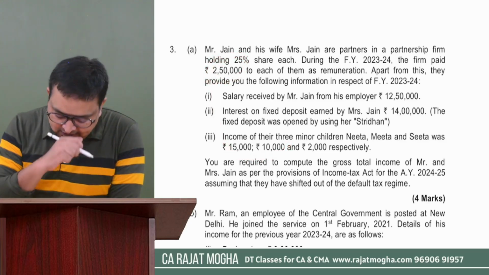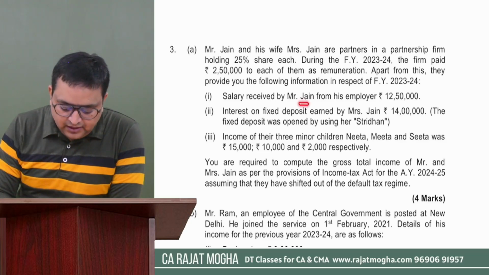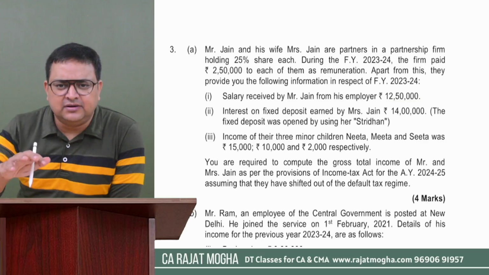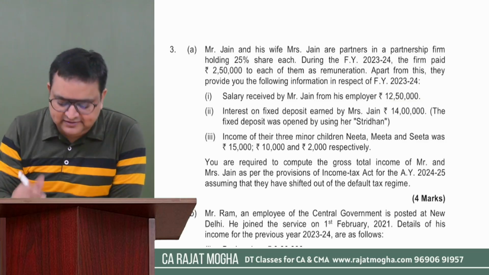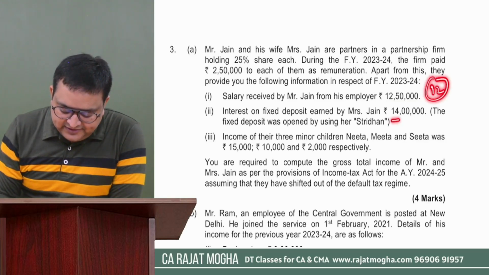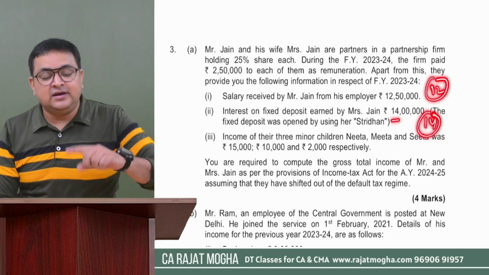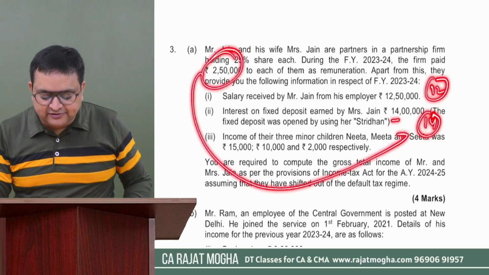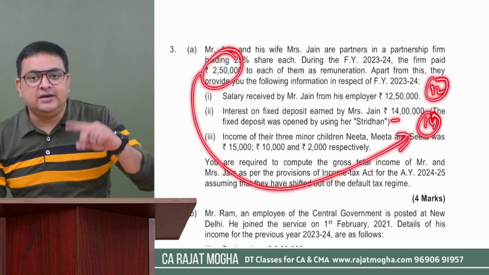So in this case, I'm so sorry, Mr. Jain is earning 50,000 standard deduction. So he's earning 12 lakh rupees. She's earning 14 lakh rupees. So other income of Mrs. Jain is higher. So this income will also be clubbed in the hands of Mrs. Jain. So how much income would be clubbed?